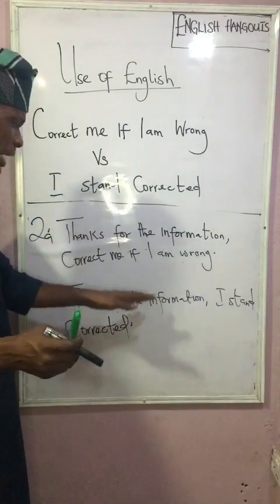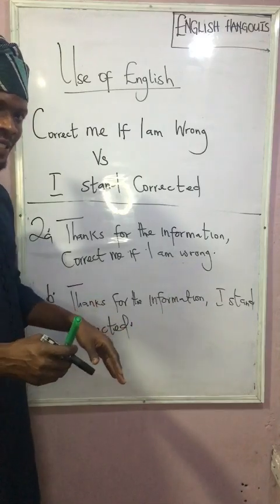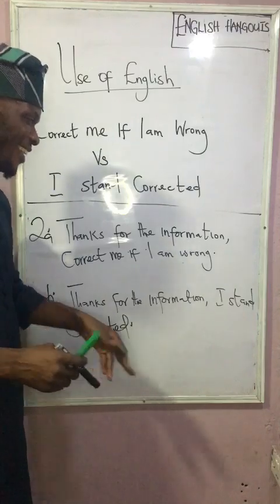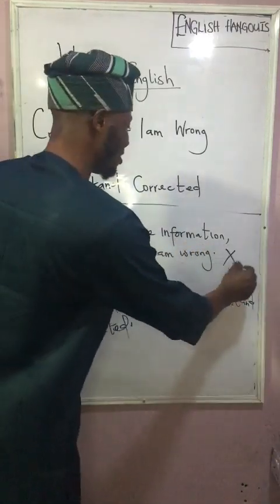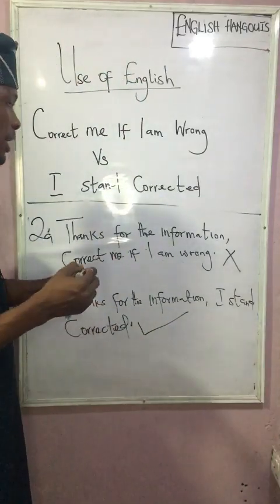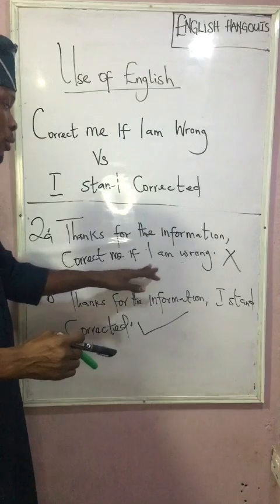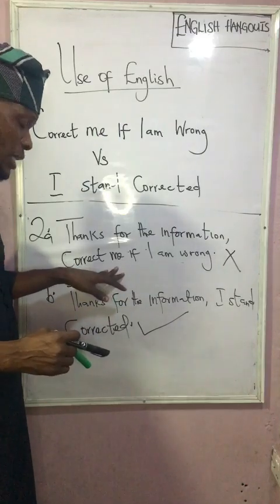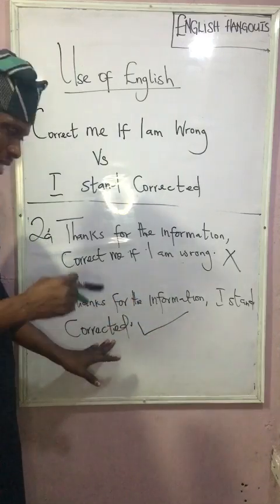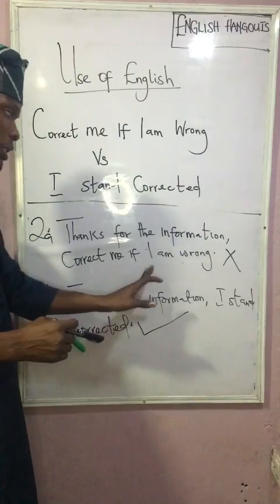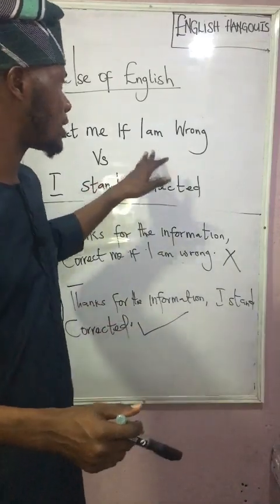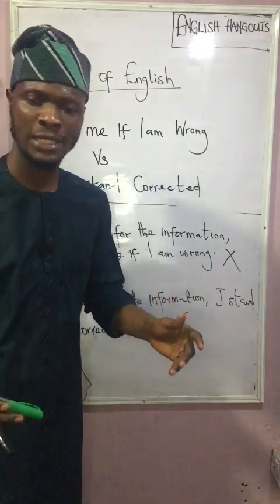So by virtue of you looking at this expression, which one is standard, which is not standard? This expression here is the non-standard variant, while this is the standard variant. "Thanks for the information, correct me if I am wrong" is non-standard. In this context, "I stand corrected" is the standard form, not "correct me if I am wrong". So at this point, you should be able to use "correct me if I am wrong" and "I stand corrected" efficiently.